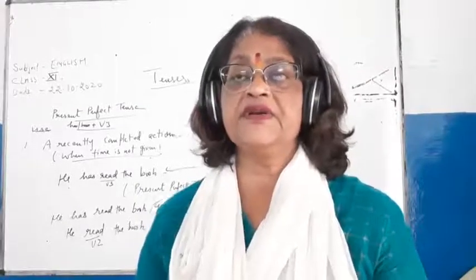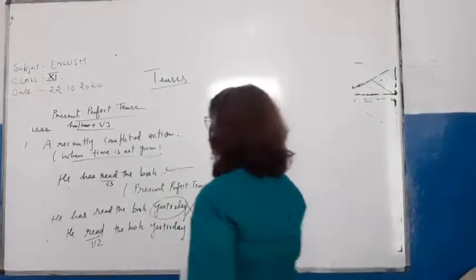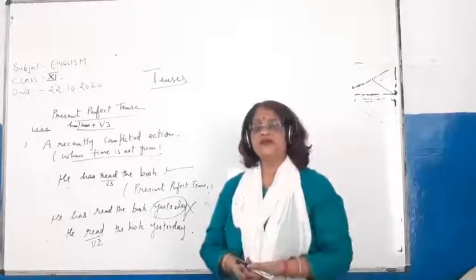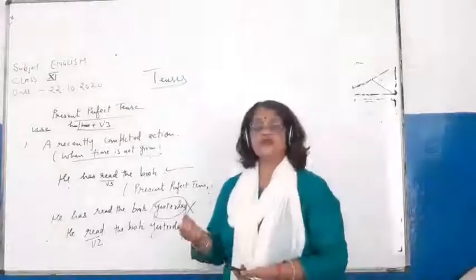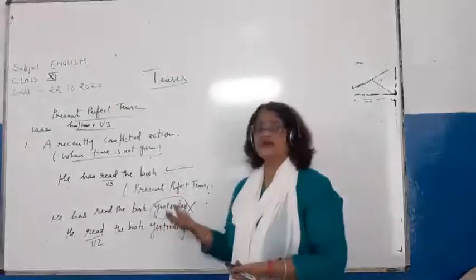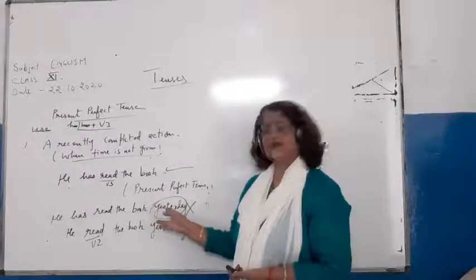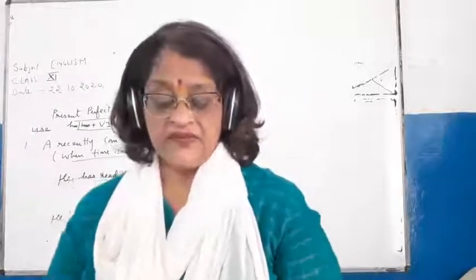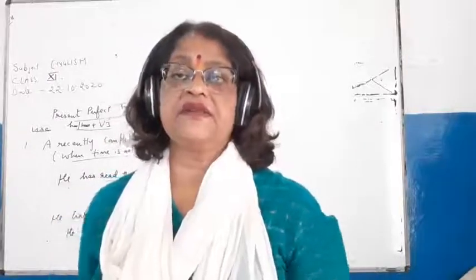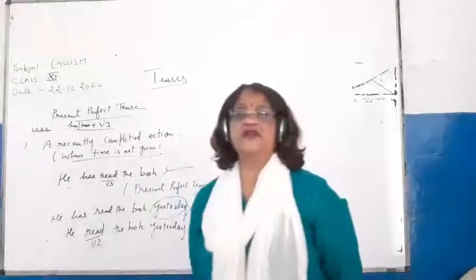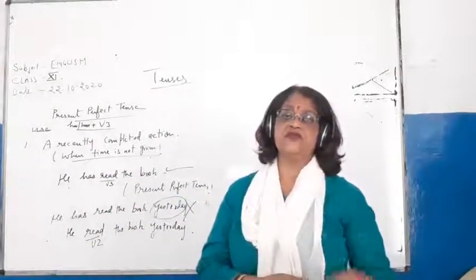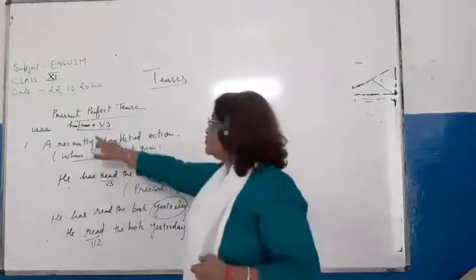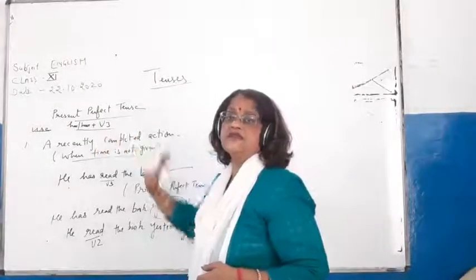And if time is given, children, time doesn't mean 8 o'clock, 7 o'clock, it may be last year, last week, or yesterday. If time is given, it will be simple past tense. And if time is not given and the action is completed, then it will be present perfect tense. And in present perfect tense, we always use has or have plus third form of the verb.